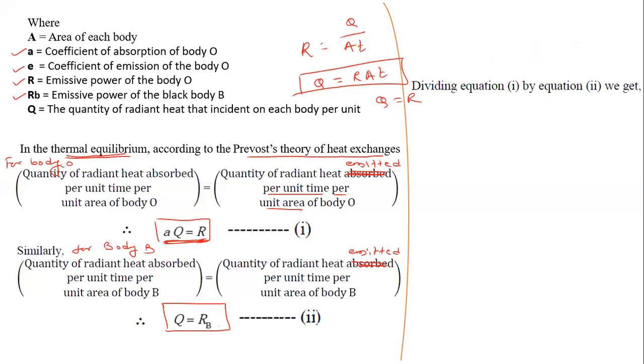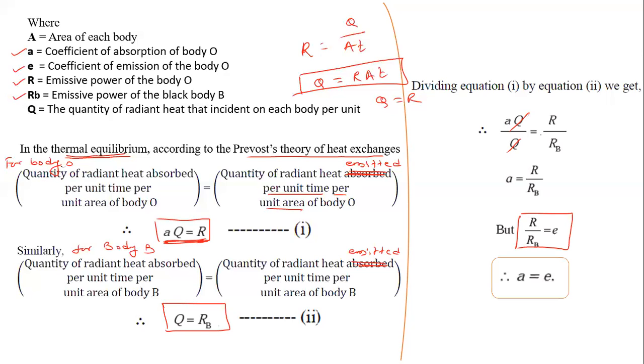Now dividing equation 1 by equation 2, on the left side we have A Q divided by Q, equal to the right side, R divided by RB. Here Q gets cancelled. So we get A is equal to R divided by RB. But R divided by RB is the formula of E, the coefficient of emission. So we can write A is equal to E. And this proves Kirchhoff's law. Hence Kirchhoff's law is proved. I hope you understood the theoretical proof of Kirchhoff's law.